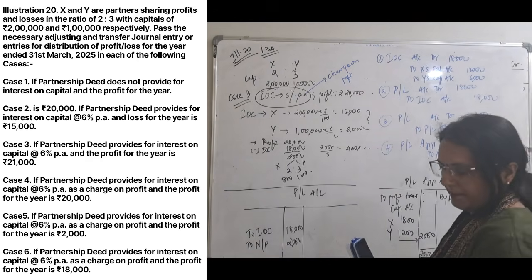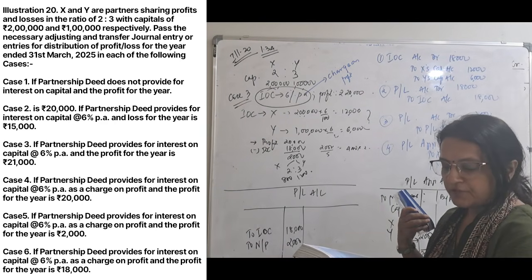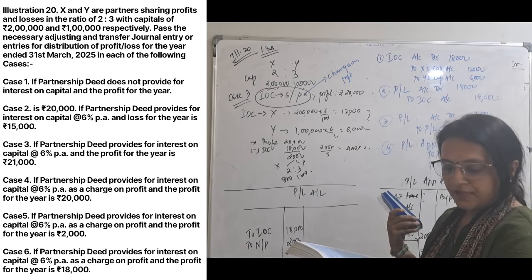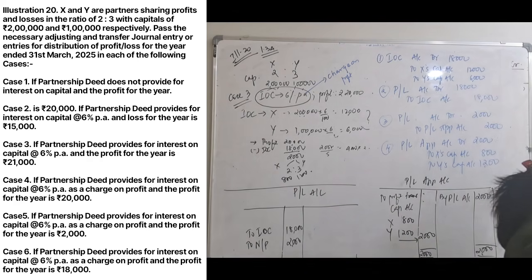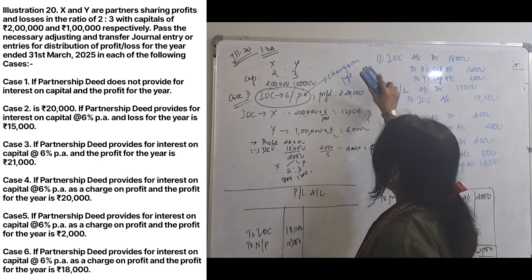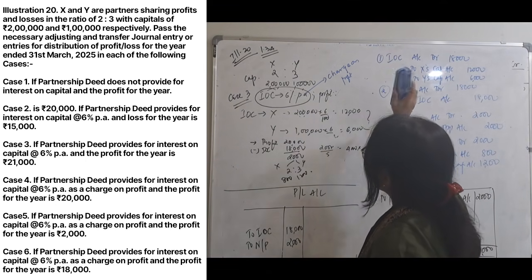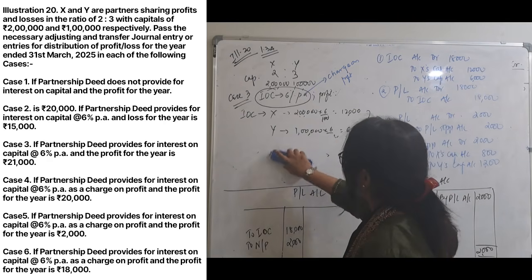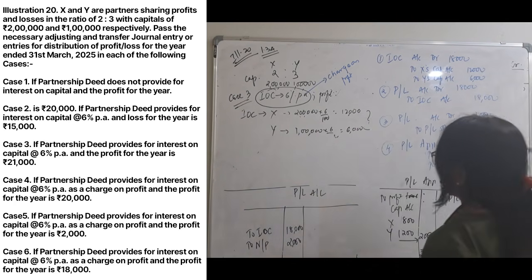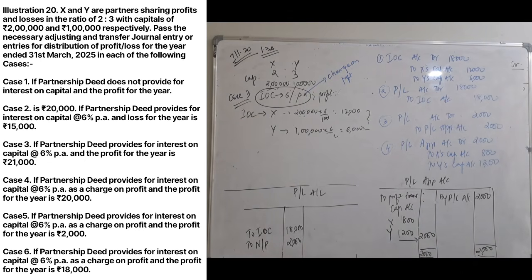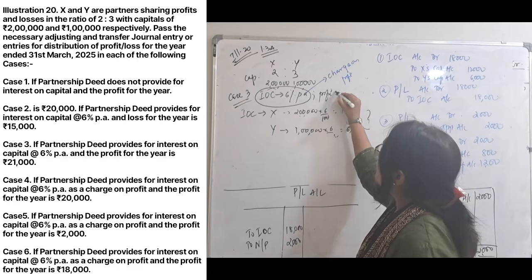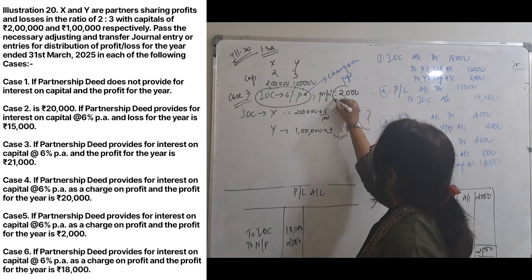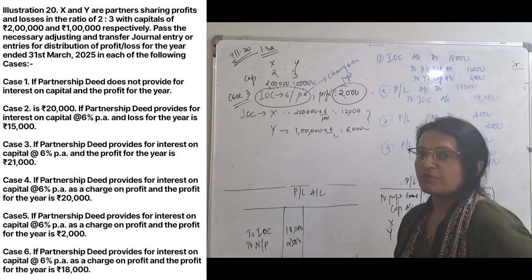Fifth one. If the partnership provides for interest on capital 6% as charge on profit, and the profit for the year is only 2,000. In this case, okay, it is a charge against profit. Profit for the year is only 2,000. But it is a charge on profit.